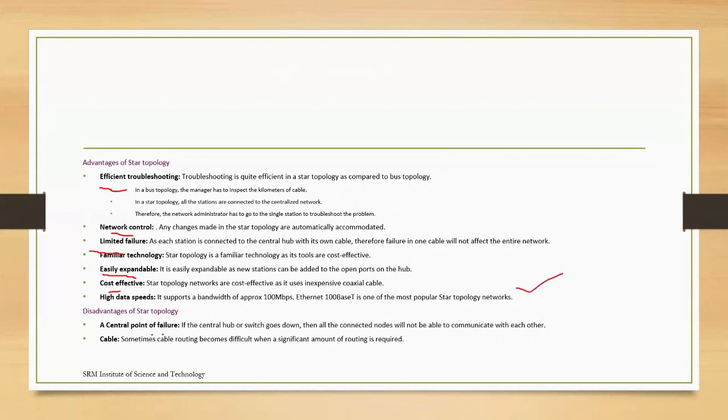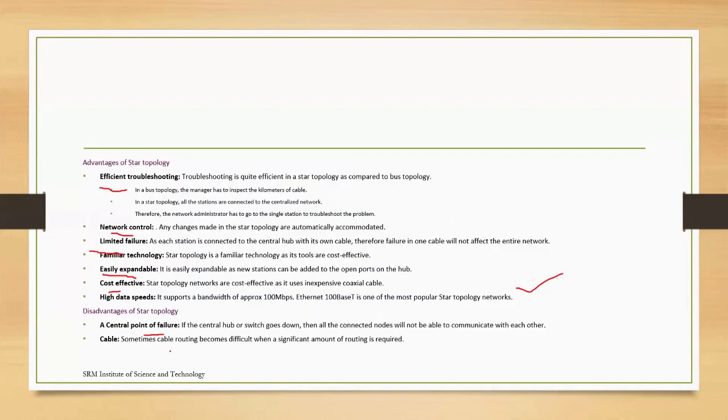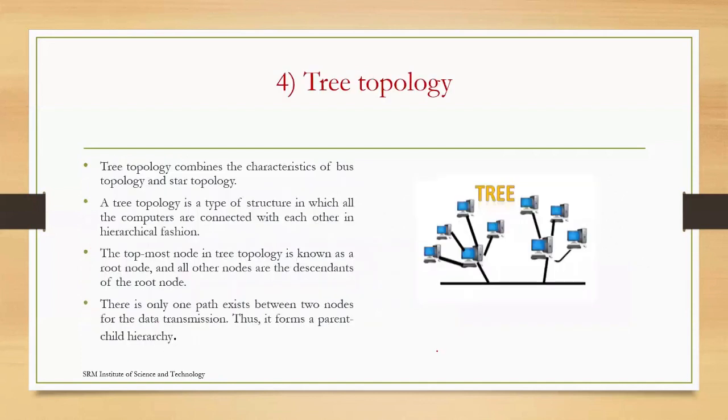And disadvantage means, from the figure you can say that if this server gets an issue and crashes, all the systems will crash. So that is the disadvantage. Same like the protocol, if you have an issue in the cable connection, then that will also affect your communication. And the fourth one is tree topology. Tree topology is the combination of bus topology and star topology.